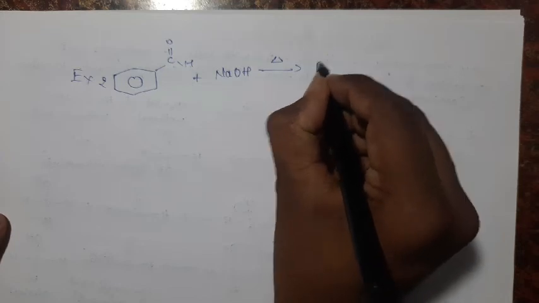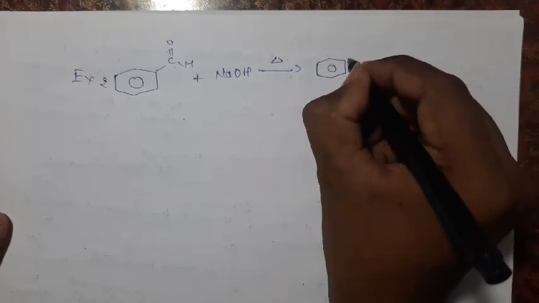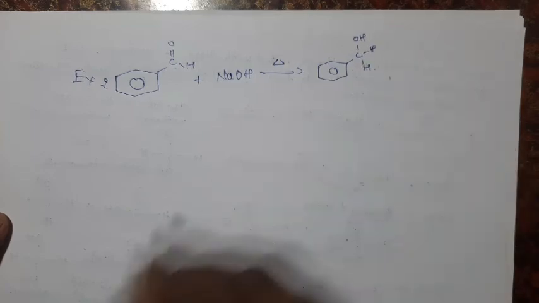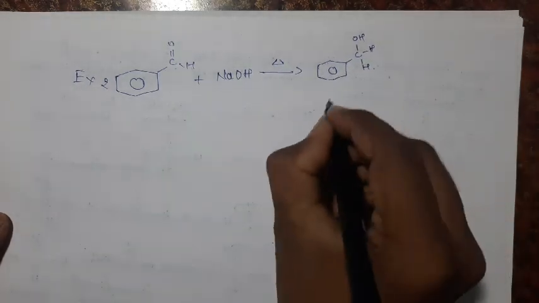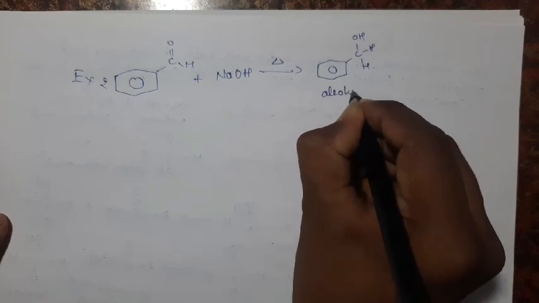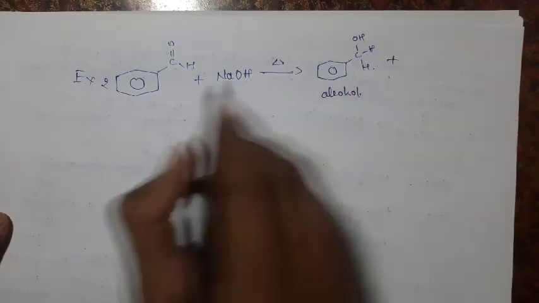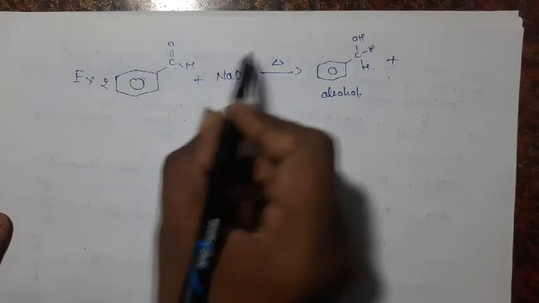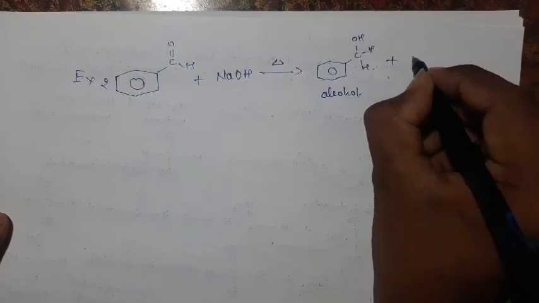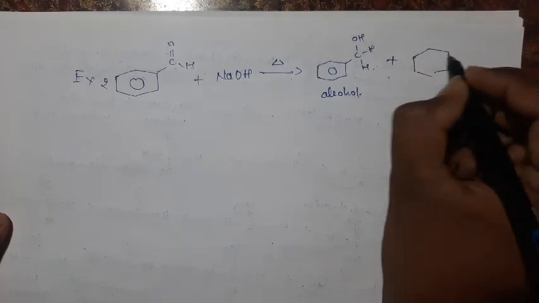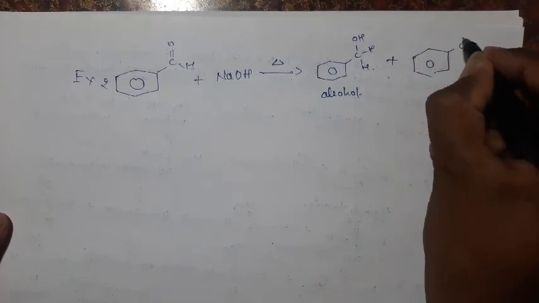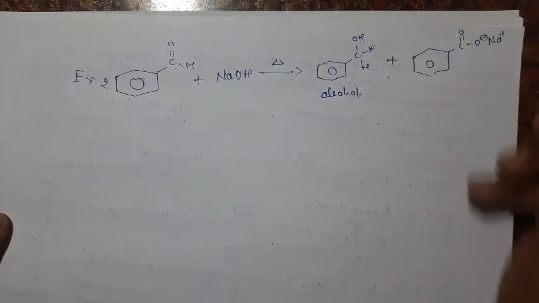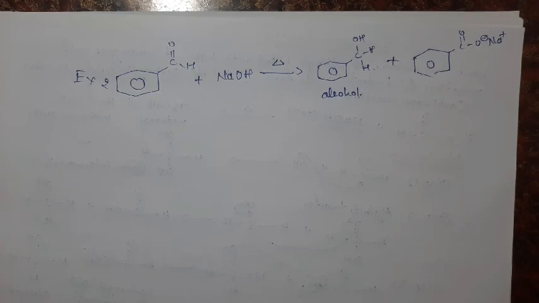It gives one molecule of alcohol, which is benzyl alcohol, and another molecule becomes C double bond O minus Na plus, the sodium salt of benzoic acid.